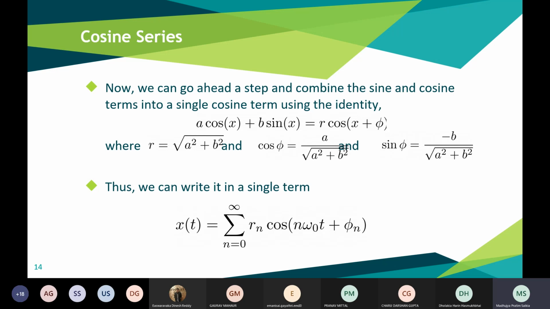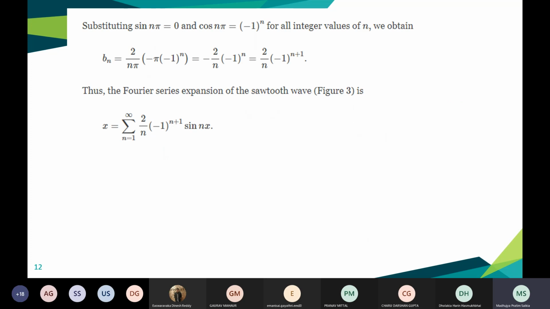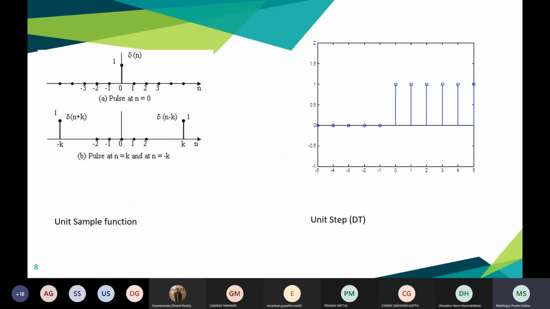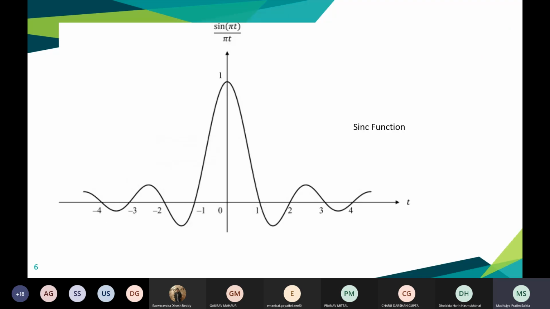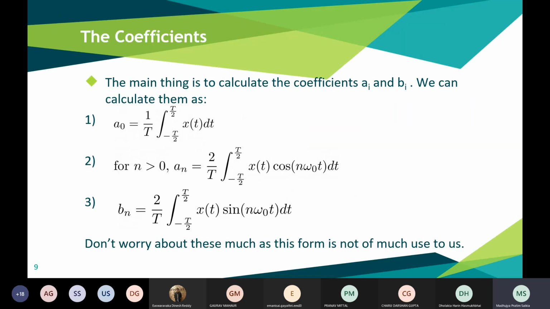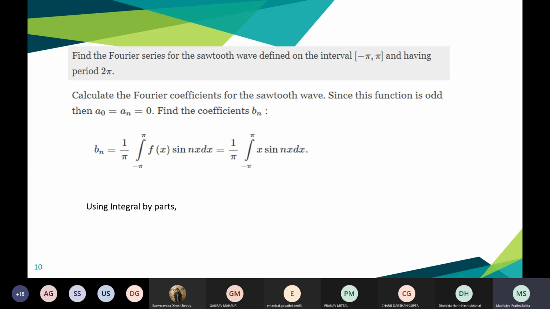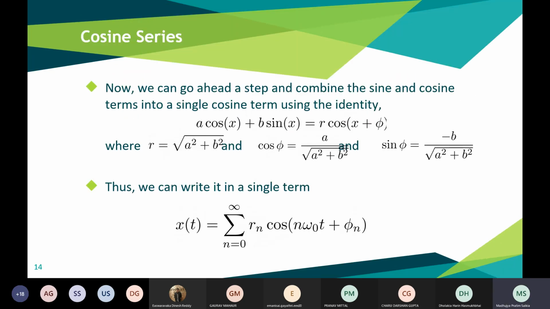So instead of representing the Fourier series as a sum of sines and cosines, we can simply represent it as a sum of cosines. That is the simplification being done in this part. So x(t) can now be represented as sigma Rn cos(n omega naught t plus phi n), where n goes from 0 to infinity. So now we have simplified the Fourier series.